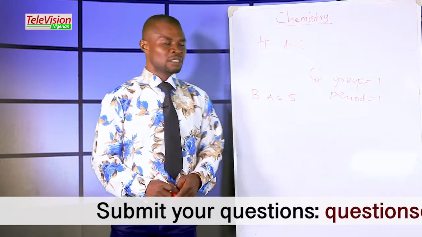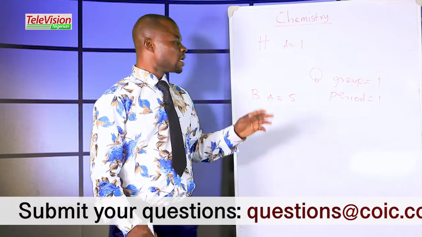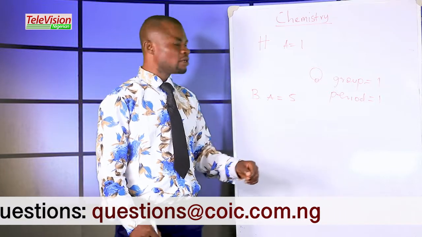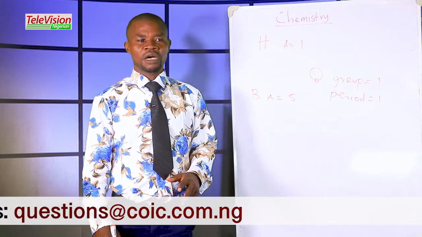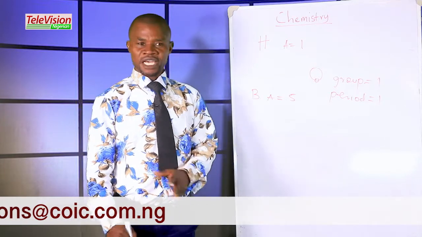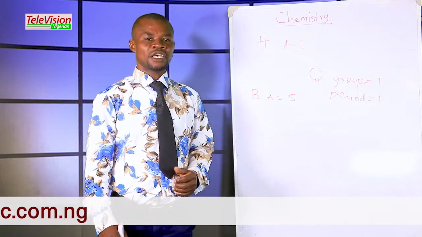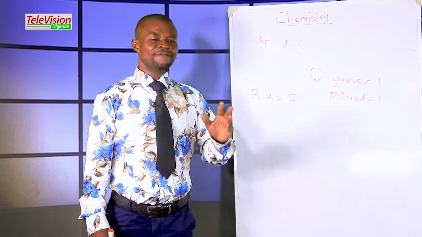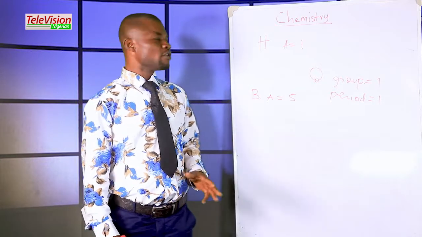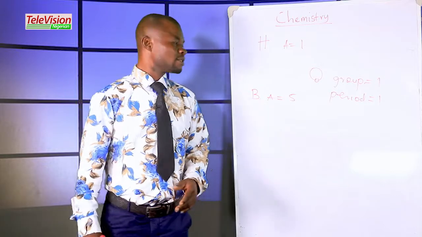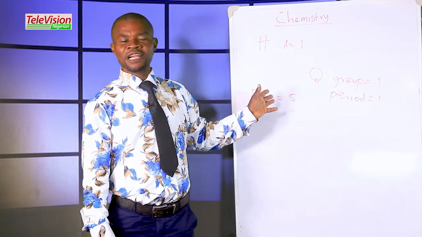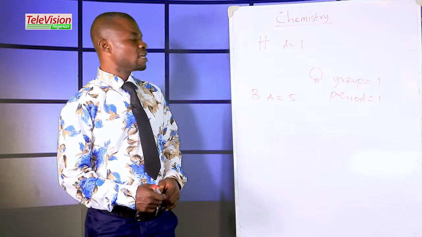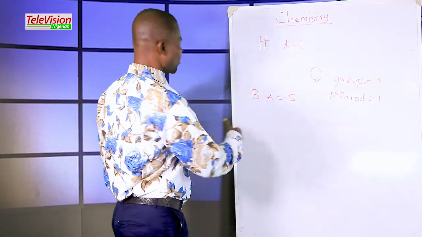Why is this topic important? The topic is very, very important because before you can prepare the periodic table, you must know the group and the period in which the element belongs. And in preparing for WAEC, NECO, GCE examination or JAMB, you are likely going to meet this question every year, question number 1, where you calculate the group and the period of that element. That is why you have to take this topic very seriously if you want to obtain A1 in your examination. So now let's talk about this boron.